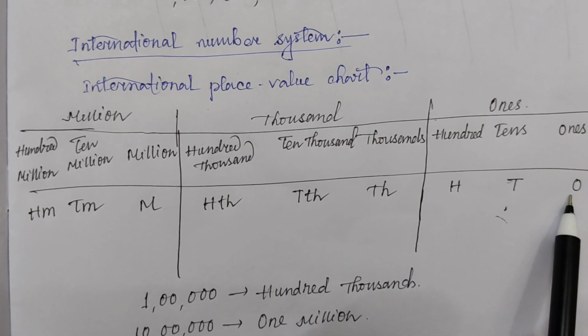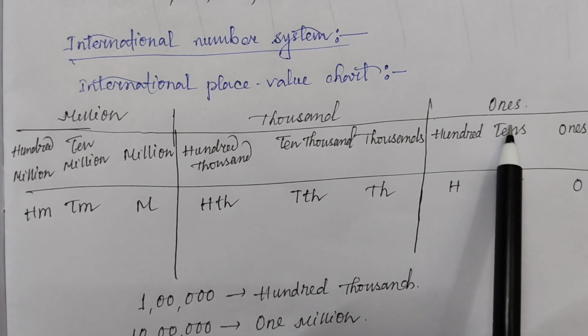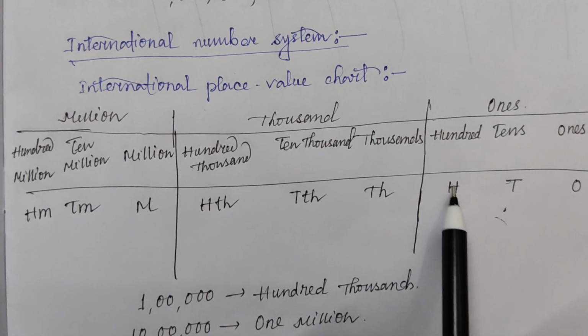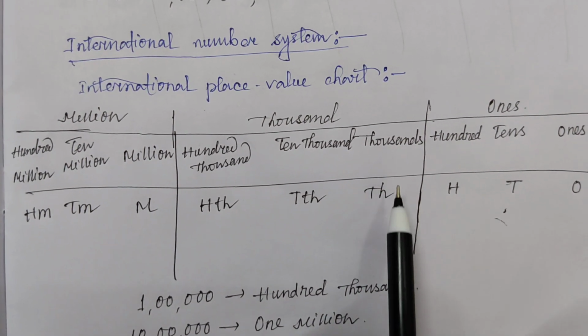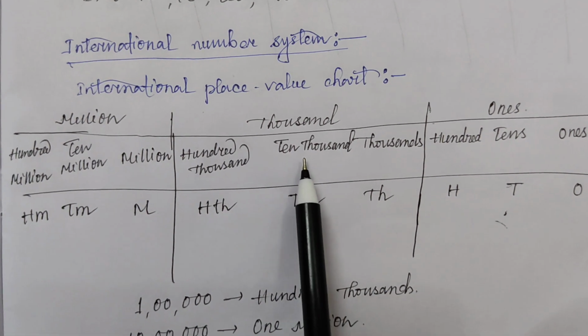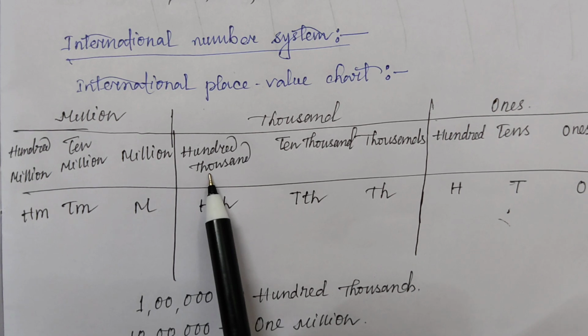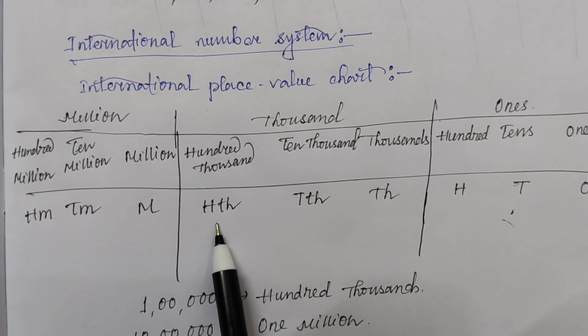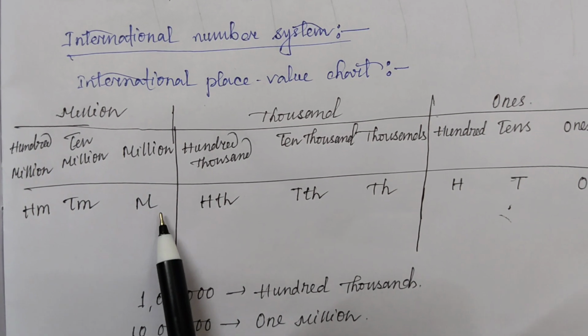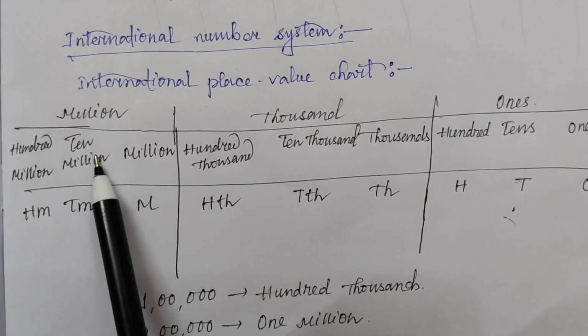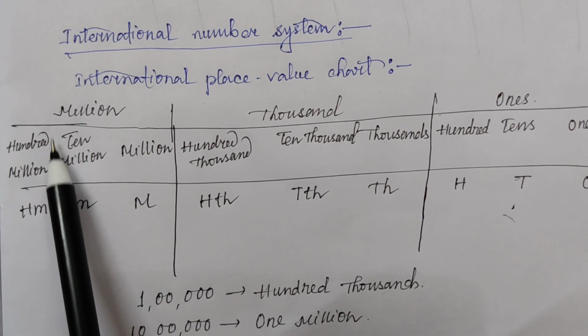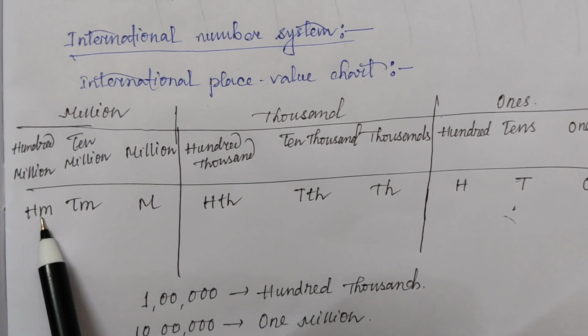Here some notations are there. Ones O, tens T, 100 H, 1000 TH, 10,000 TTH, 100,000 HTH, million M, 10 million TM, 100 million HM.